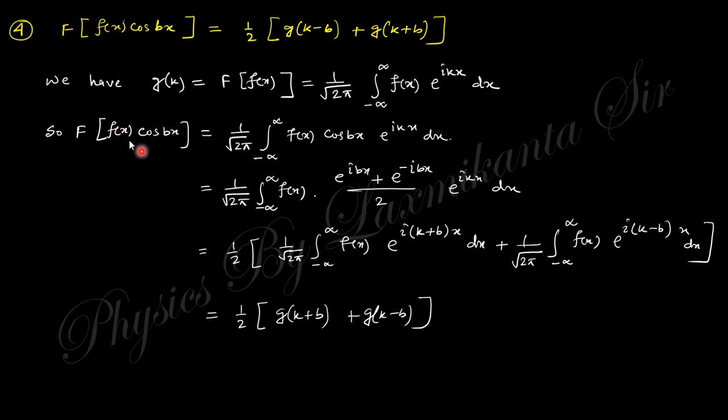This is the basic definition of Fourier transform. If you take this function as f of x cos bx, this cos bx can be written in terms of exponential functions, and you separate these two out. This is nothing but g of k plus b, and this is nothing but g of k minus b. Simple. This was already discussed previously.